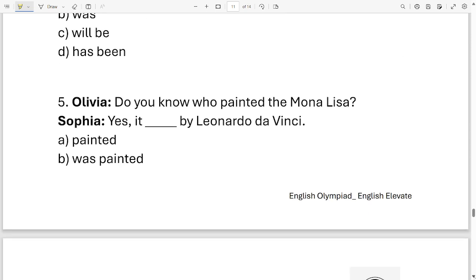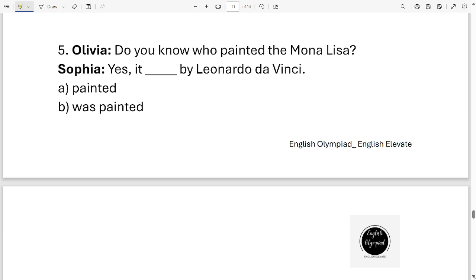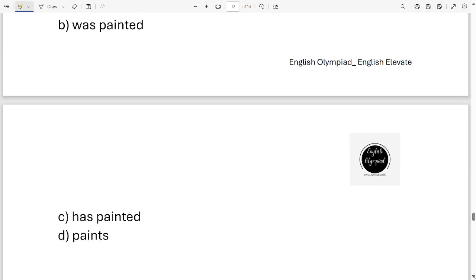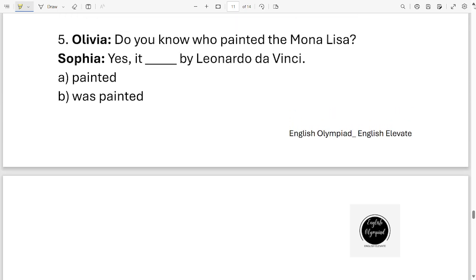Okay, next question. Olivia, do you know who painted the Mona Lisa? Sophia, yes, it dash by Leonardo da Vinci. Now your options are painted, was painted, has painted, paints. These are the four options. Which one of them is correct? It is option B. Yes, it was painted by Leonardo da Vinci.